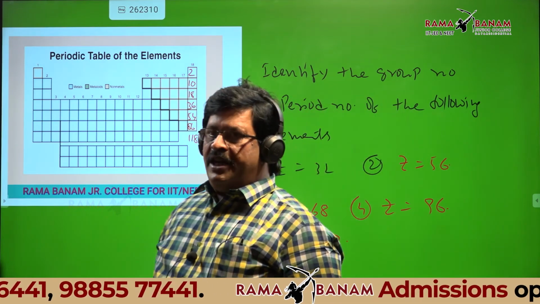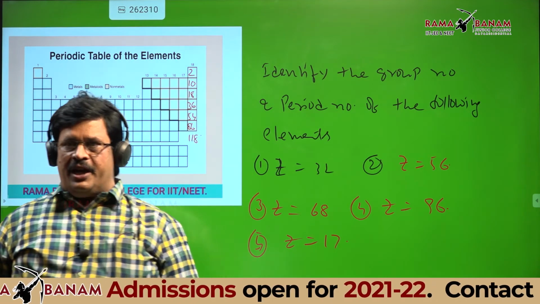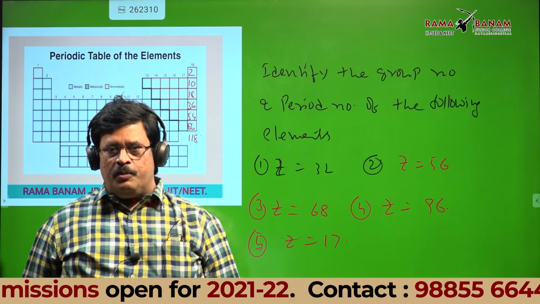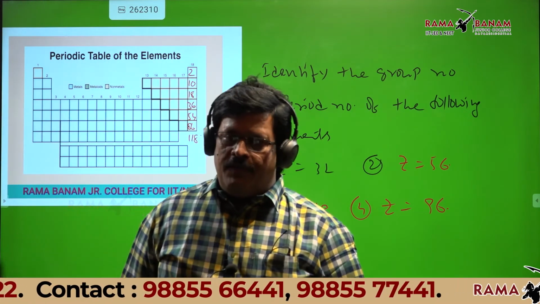Number of atoms. I have given the atomic numbers of 5 elements. Z is nothing but atomic number. I have given the atomic numbers, and then you write the group number and period number. You take your own time, write correctly. After that I will discuss.